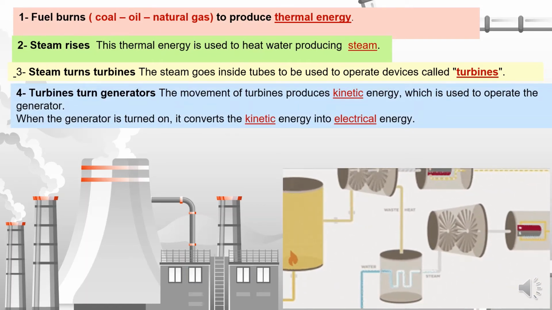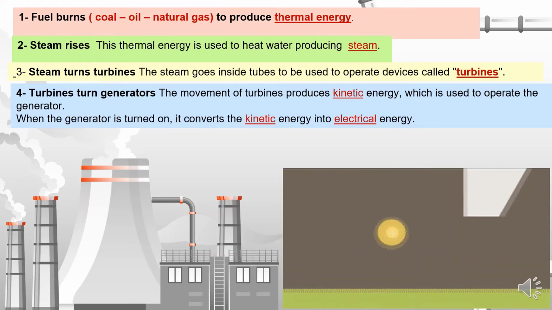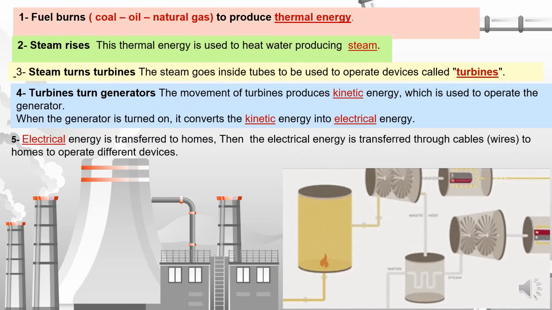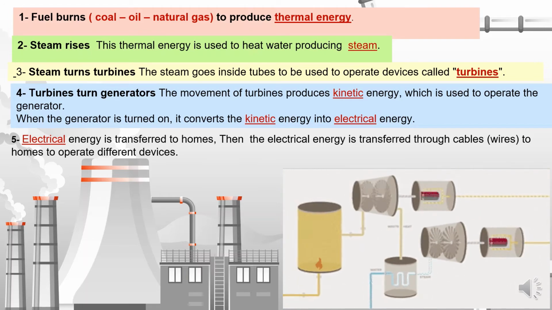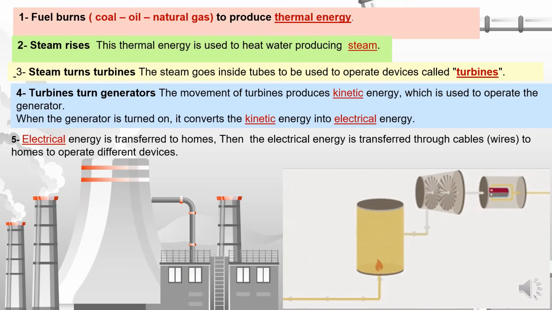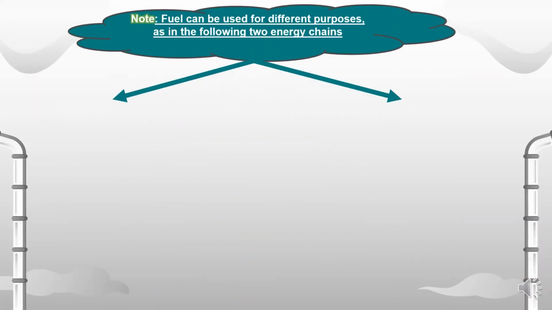So turbines, by the way, convert or change the kinetic energy into electric energy. The electric energy flows in the electric wires or cables and reaches all houses and buildings inside the city. Fuel can be used for different purposes, as in the following two energy chains.